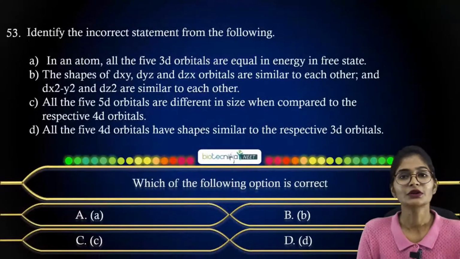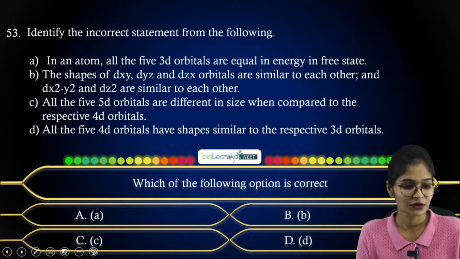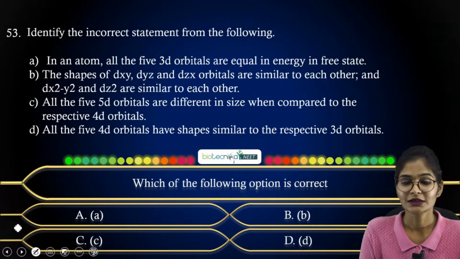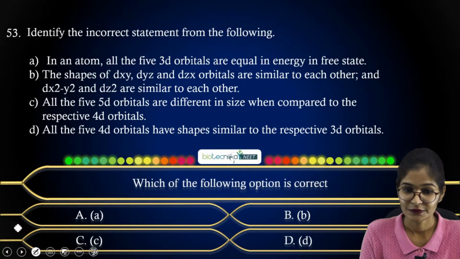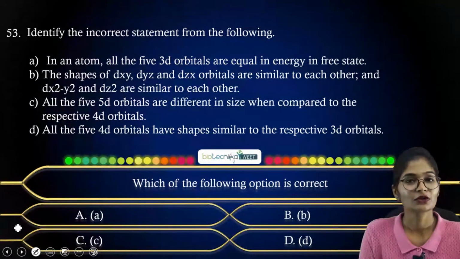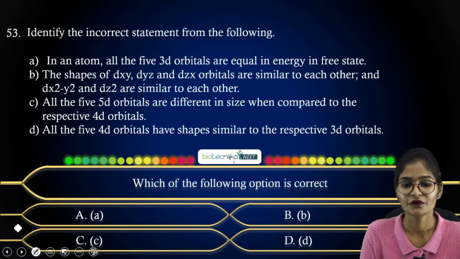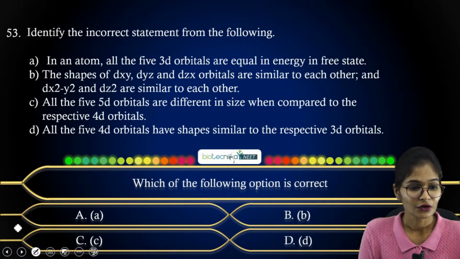Okay, now coming to your next question, which is based on the inorganic part only. In the inorganic part, they are correlating with respect to the 3D, 4D and 5D orbitals. Overall, you can correlate with respect to their shapes also. They are asking for the correct statement or incorrect statement. What they are asking here is: incorrect statement from the following. So what options have they given?